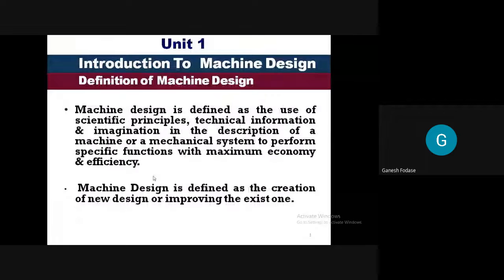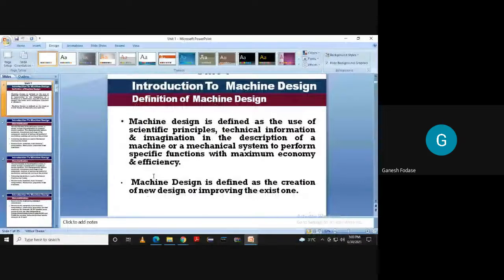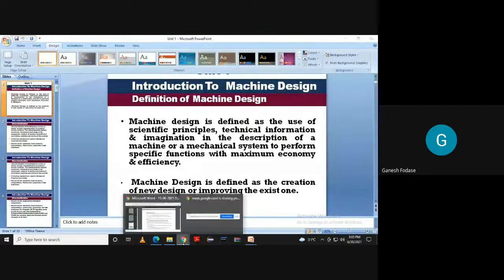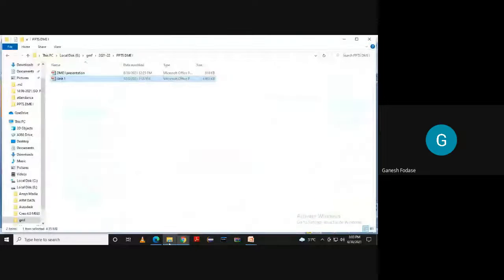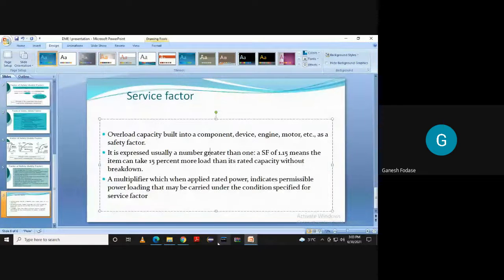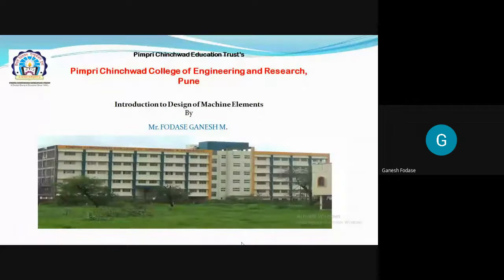So this is just like a machine design. Now, the first term I want to introduce to you is... so we are going to start our syllabus now. I just give you an idea about the design of functional elements.